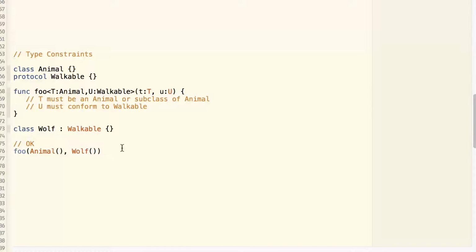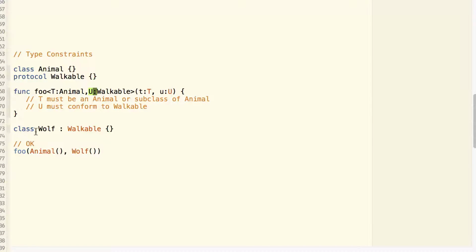This is an example of type constraint. We have a class Animal and we have a protocol Walkable. And then we create a generic function called foo, which takes two type parameters, T and U. However, you cannot use any data type for T and U because T and U have some constraints. T must be a class of Animal or a subclass of Animal, and U must be a class that conforms to the protocol of Walkable.